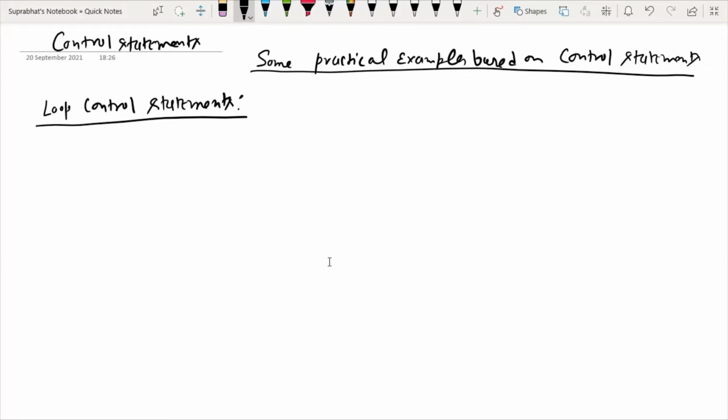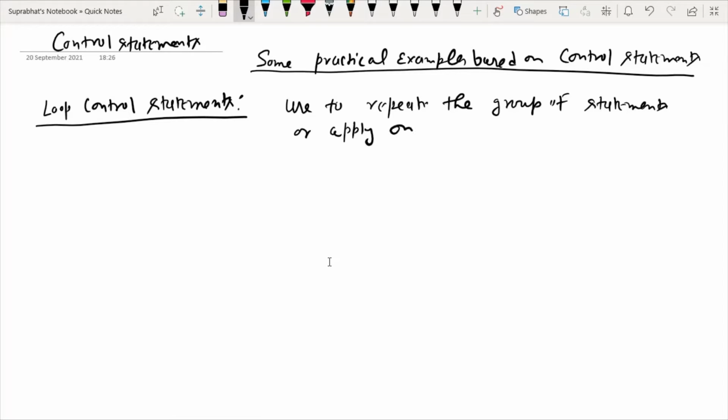Loop control statements are used to repeat a group of statements, or apply on a sequence type. We have discussed two types of loop control statements. The first one is while and the second one is for.